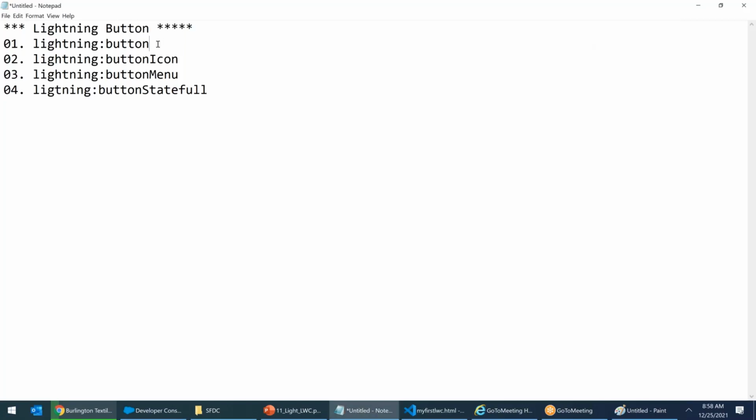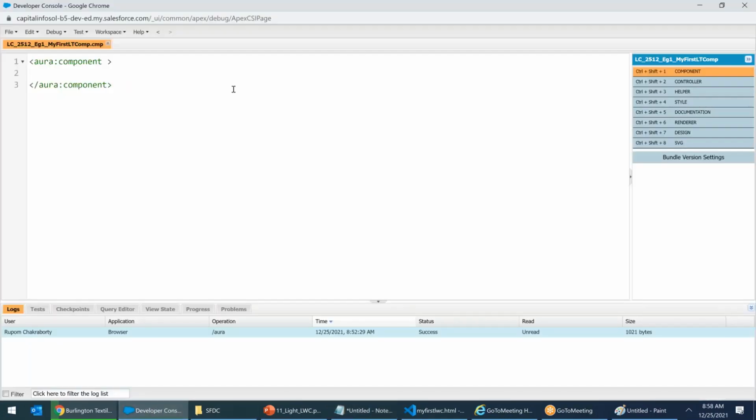Now let us see lightning button. Whenever you want a button, we use a command called lightning button. This is the command. Lightning button label equals to submit. That's it. One button is created.